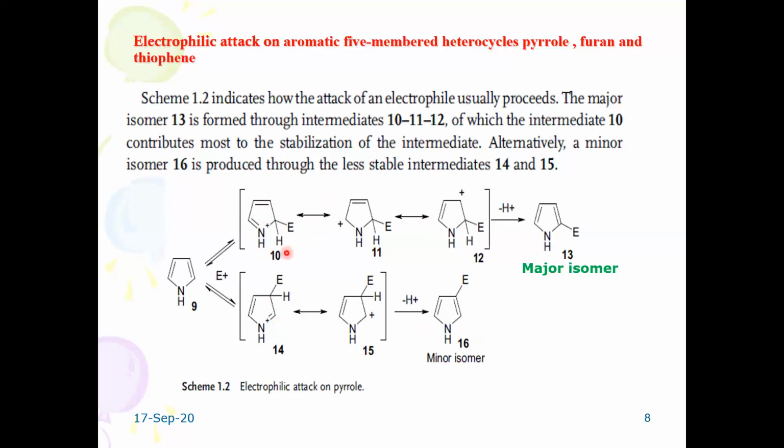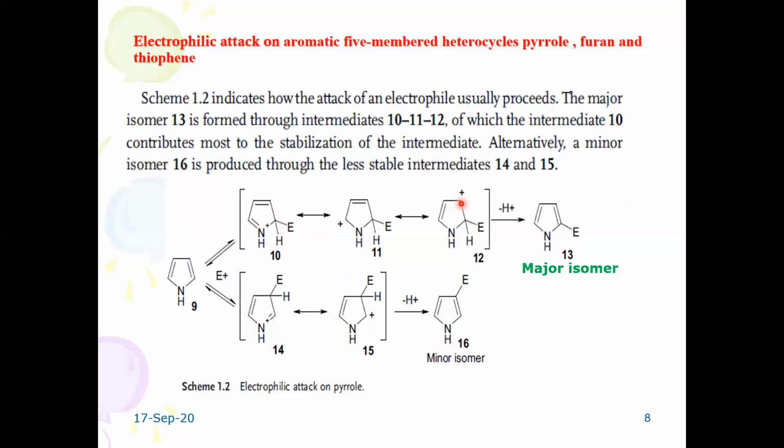Moreover, the resonance hybrid of this cation reveals that the positive charge is on the heteroatom and all the remaining atoms in this structure satisfy the octet. It becomes more stable, and that's why electrophilic attack is more preferred at the second position rather than the third position. Here you will find only 2 resonating structures, so you cannot explain it. Therefore it is the minor product, whereas the other is the major product.